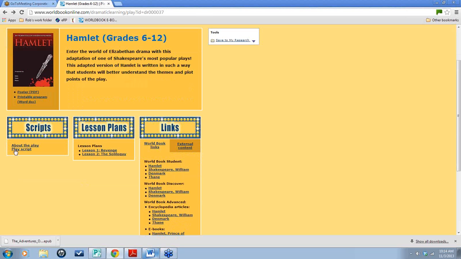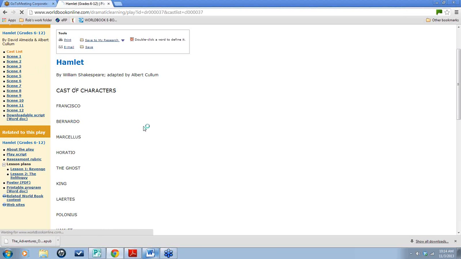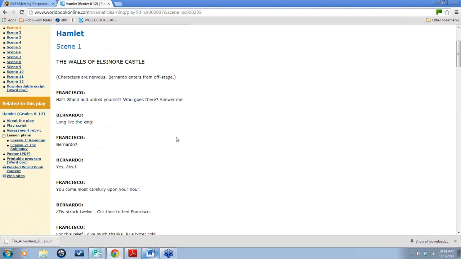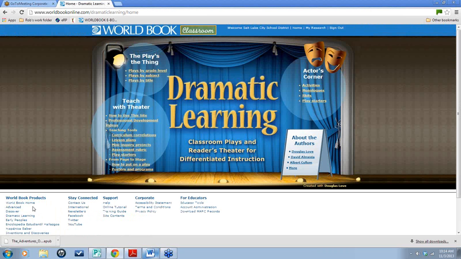Down here, you can look at the play script. So there's the cast of characters. Here's scene 1. And so you can see the parts are already laid out for the student. And all you do is download the script and assign parts. So this would be great for English or drama or any teacher who does Reader's Theater. Okay, so that's the home page of Dramatic Learning.